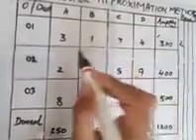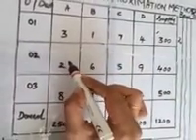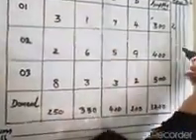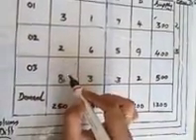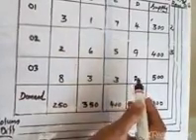Then the second row: 2, 6, 5, 9. Here 2 is the least value. The next least value is 5. Then 5 minus 2 is equal to 3. Next row: 8, 3, 3, 2. Here 2 is the least value. Next is 3. 3 minus 2, 1 is the row difference.